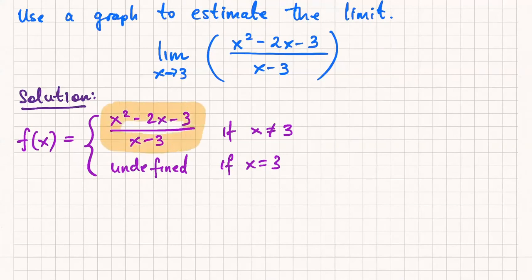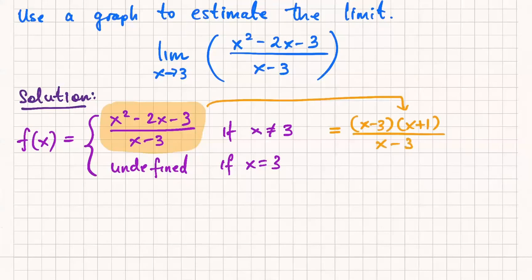Okay. Now, my goal is to be able to graph this highlighted function. Let's do it without a calculator. It looks like a very complicated expression, and in general, it would be, except we do get cancellation, which is nice. So let's go off to the side, and can we actually simplify this expression? Yes. We can factor the top and then cancel a common factor. The top here factors as x minus 3, x plus 1. And then I can cancel out the x minus 3's. Why? Because I'm assuming x is not equal to 3 for that piece, I'm allowed to cancel it out. And I just get x plus 1.